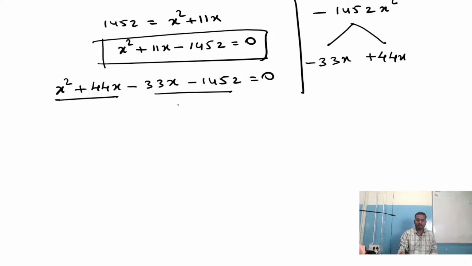Then we have to do the pairing, in which we can take x as common, x plus 44. Here also you can just write x plus 44 as it is. If x is coming out this side, what is left out?